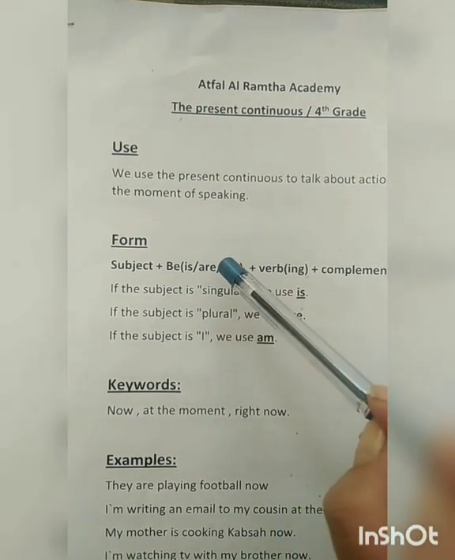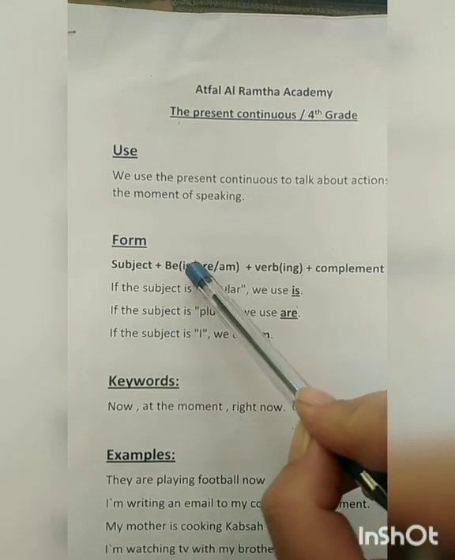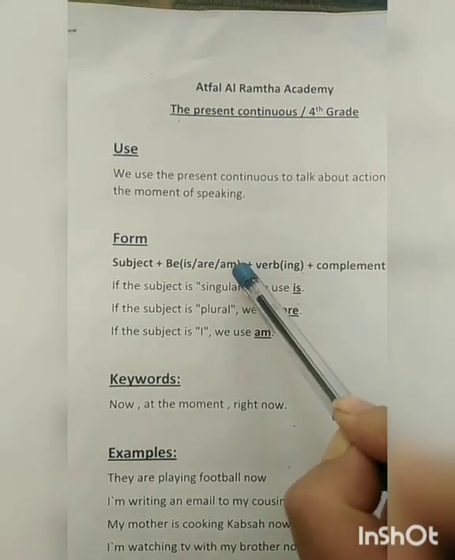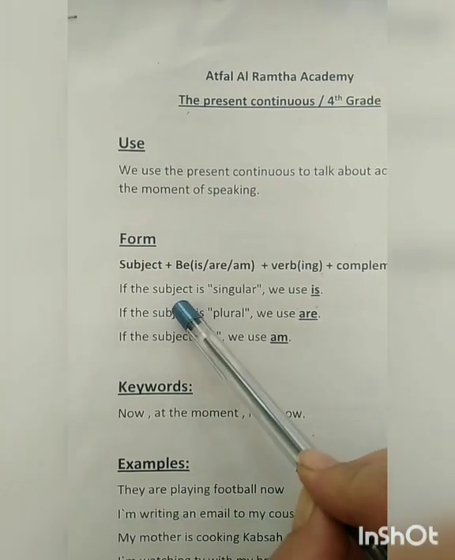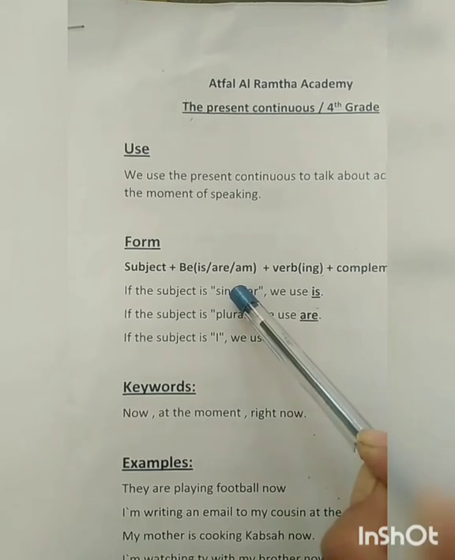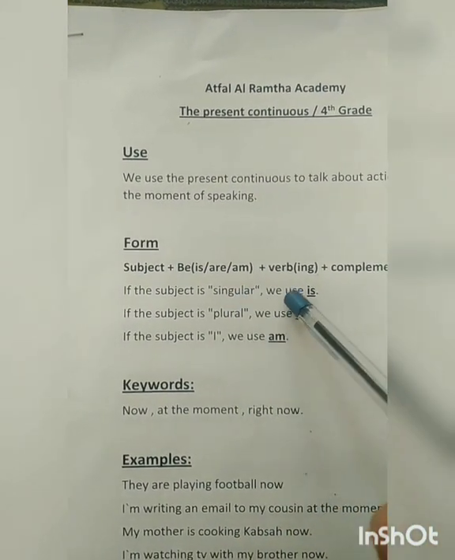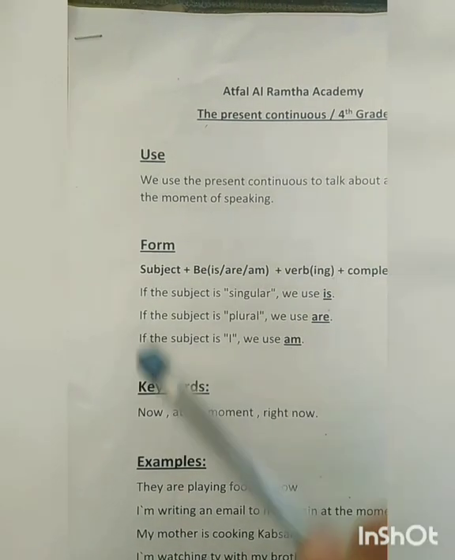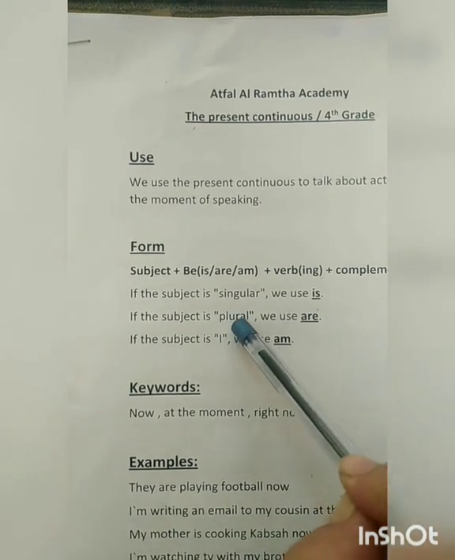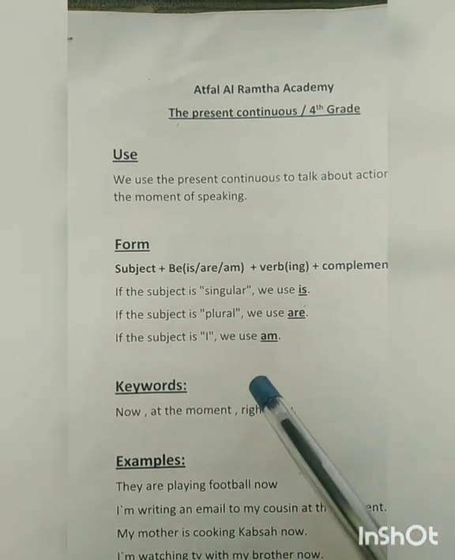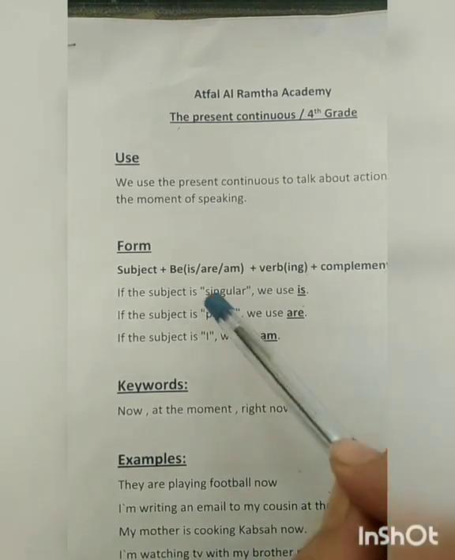طيب يا رابع. How do I choose is or are or am? كيف رح أقرر شو رح أختار is أو are أو am? It depends on the subject. بعتمد على الفاعل. If the subject is singular مفرد we use is. If the subject is plural جمع we use are. But if the subject is I الأنا we use am.